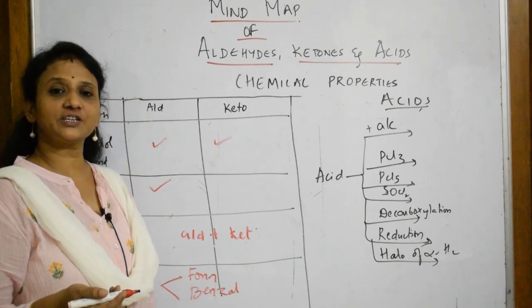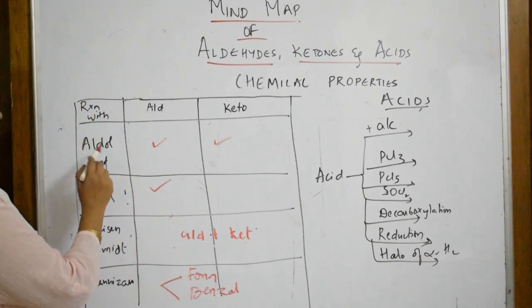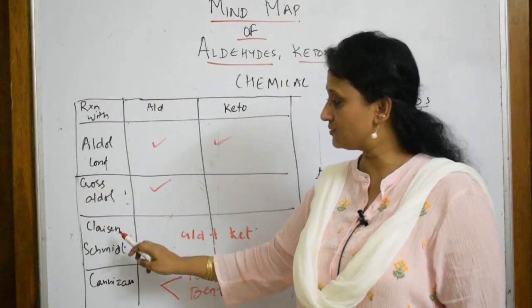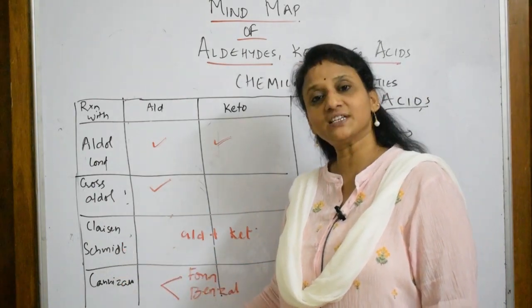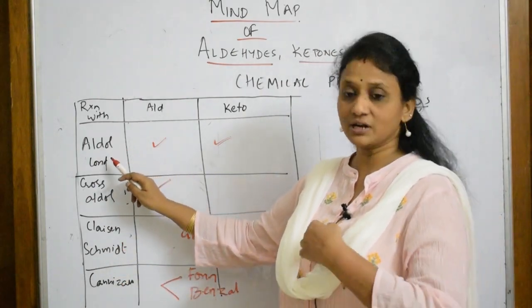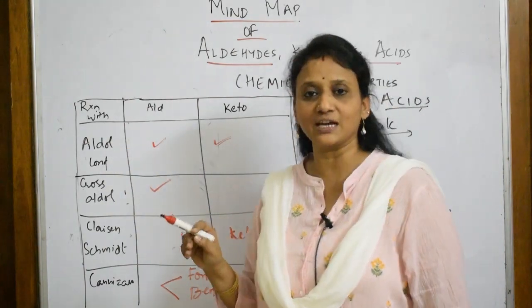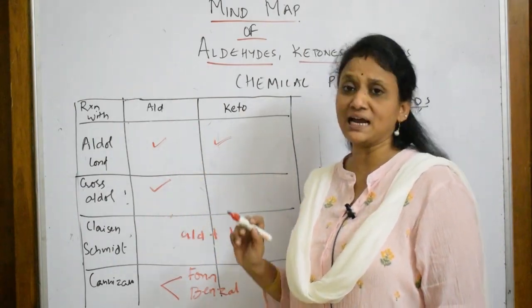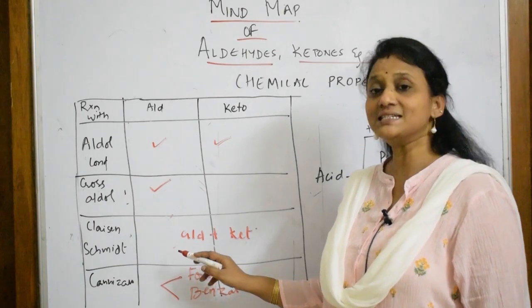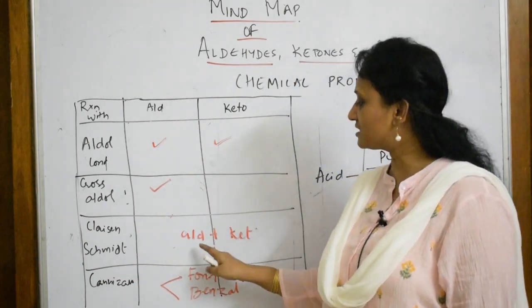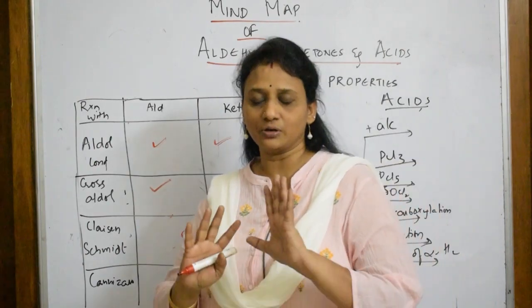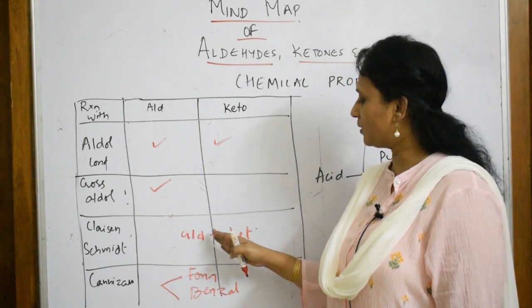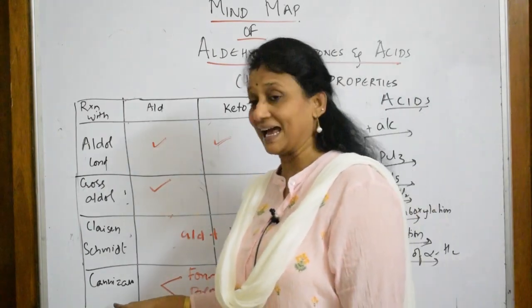Right, students, after those reactions, let us see these. So apart from that, we also have very important name reactions, that is aldol condensation, cross aldol condensation, Claisen-Schmidt reaction, as well as Cannizzaro reaction. Now remember, aldol condensation, both aldehydes and ketones can show aldol condensation, they respond to that. Cross aldol is shown by aldehydes. Remember that. When it comes to Claisen-Schmidt reaction, we call this when we mix an aldehyde and a ketone. Just for your understanding, whenever there is Claisen-Schmidt reaction, you will be mixing an aldehyde group as well as a ketonic group.